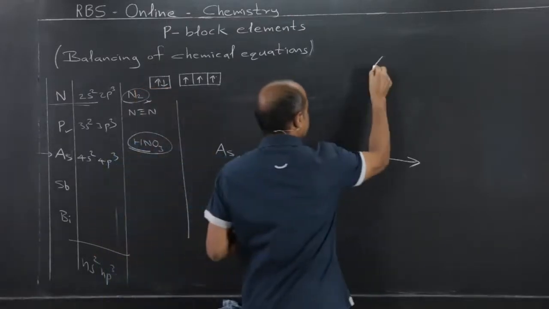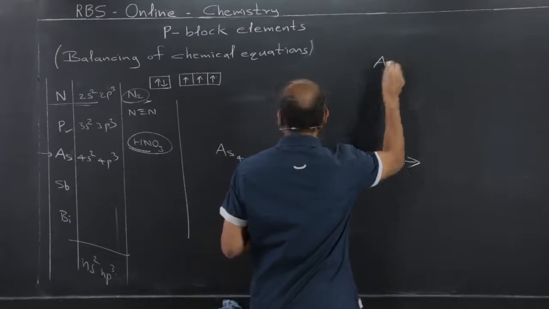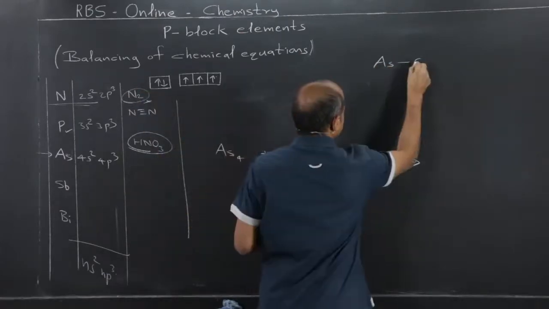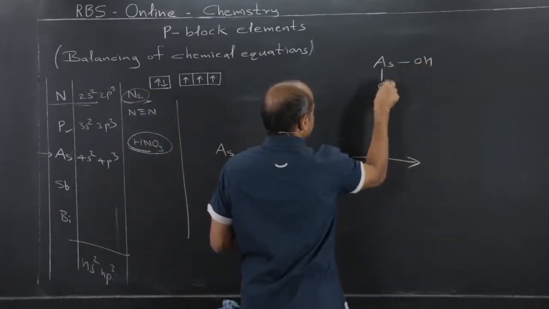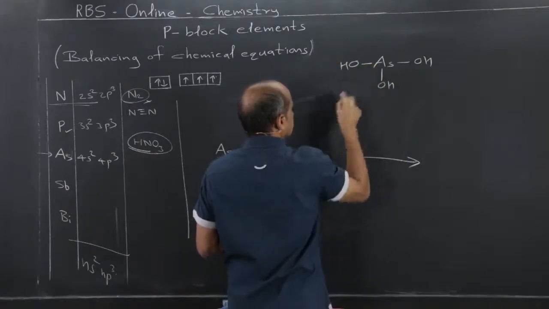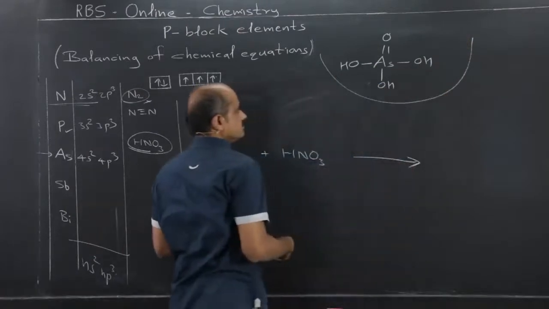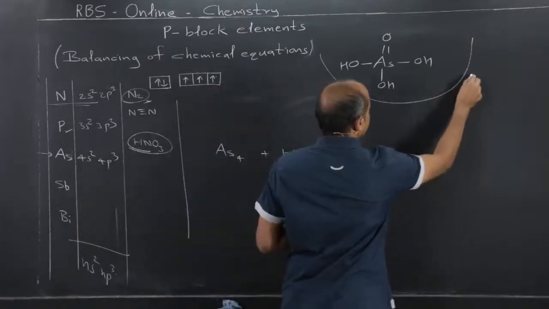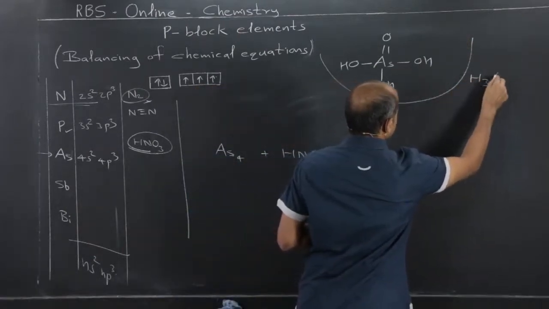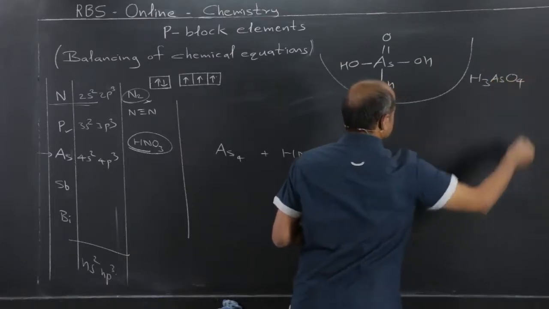So oxyacid means, since there are 3 unpaired electrons, and 1 lone pair, it forms a hydroxide of the non-metal, this is the oxyacid, means the molecular formula H3AsO4.